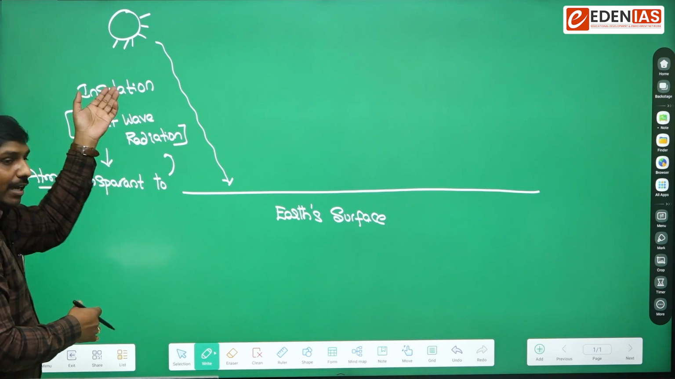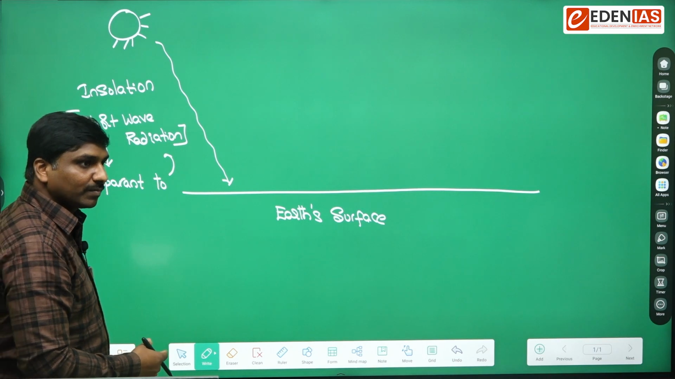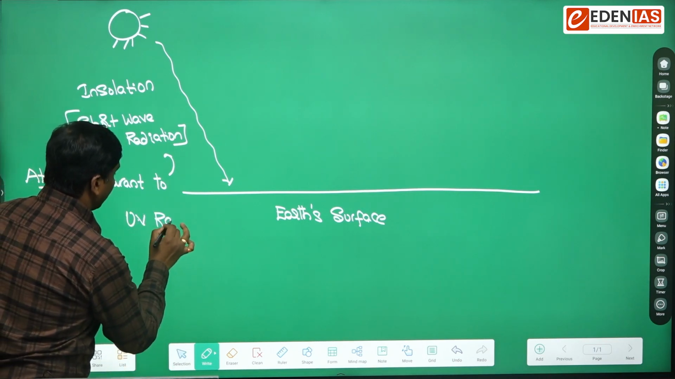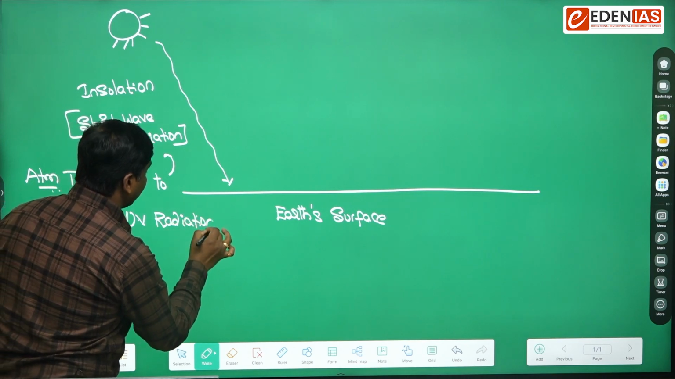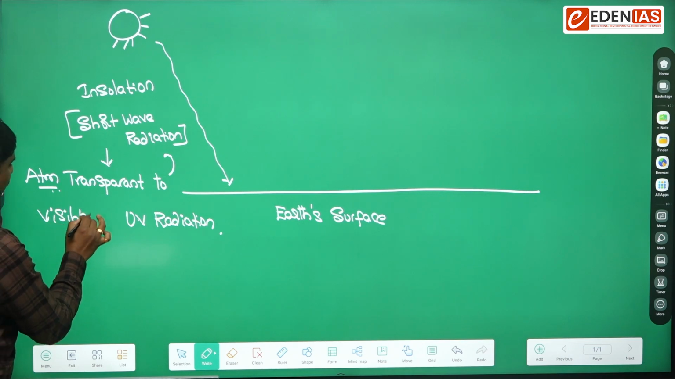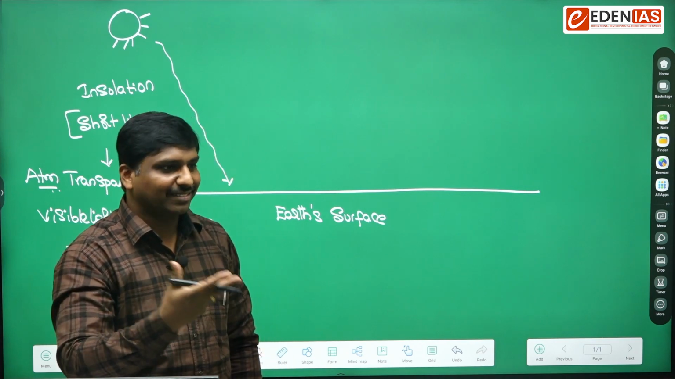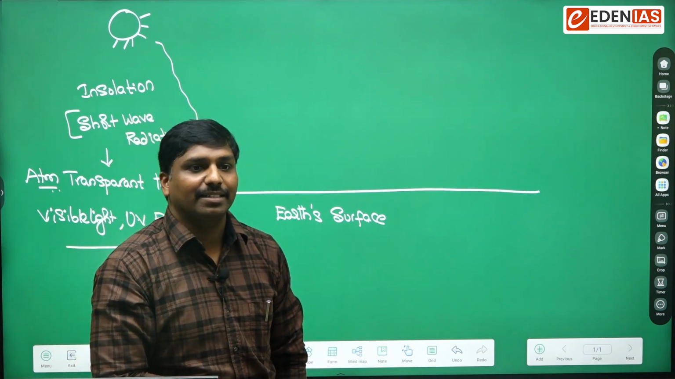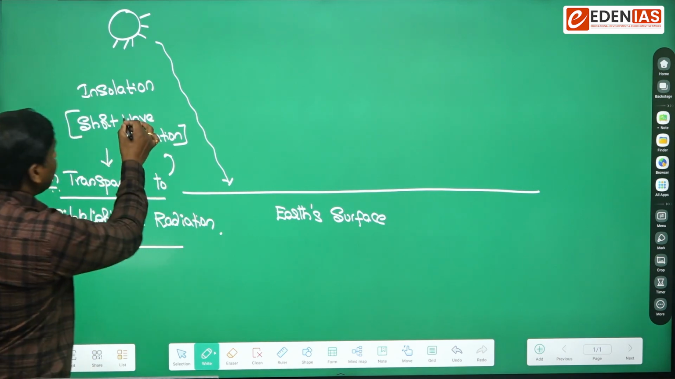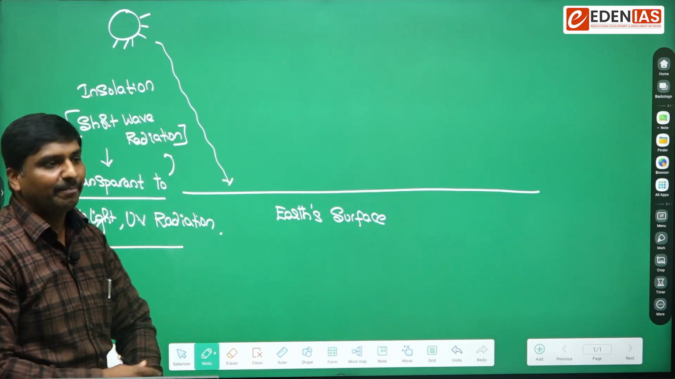So can you name common short wavelength radiation which reaches the earth? Yes, one thing, as you remember, is UV radiation. And then visible light. Can you see the light which is coming? White light is a visible light. So visible light and UV radiation are some of the common examples of short wave radiation. Okay, so the atmosphere is transparent to this and we will receive the heat.